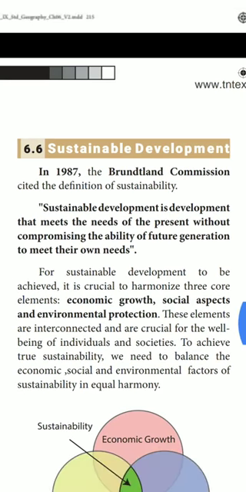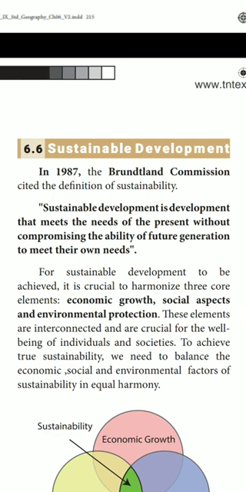Okay, for sustainable development to be achieved, it is crucial to harmonize three core elements. It is crucial to harmonize. What is the meaning of harmonize? That means they join together. Okay. What are the three core elements? Economic growth, social aspect, and environmental protection. These are the three core elements. What are the three core elements for sustainable development?